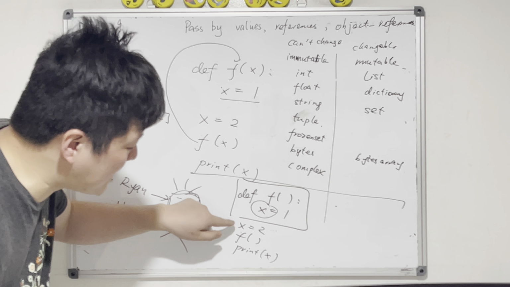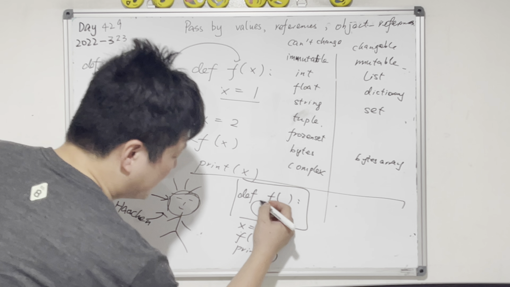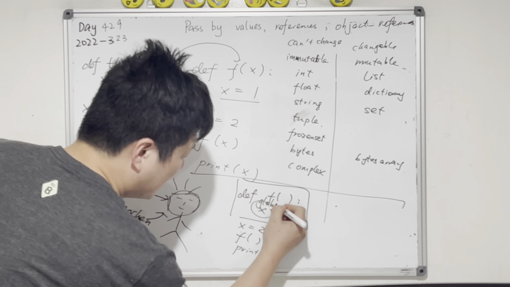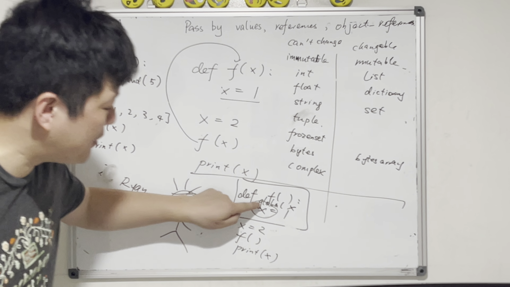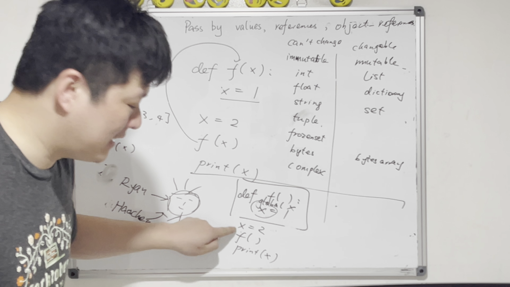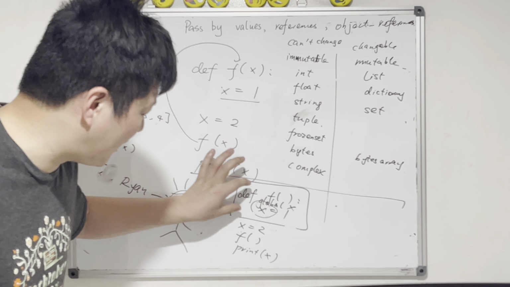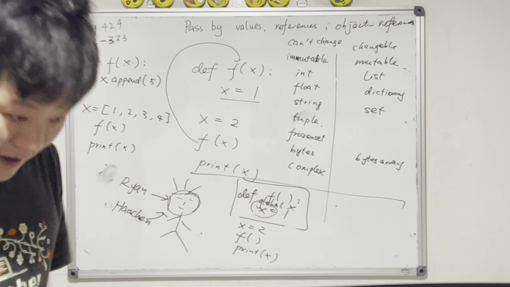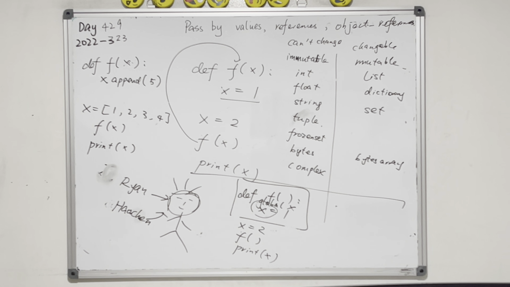If I want to say this x is the same, I have to declare global x. So when I put this global x, what does it mean? It means this x is the x outside. So when I do this, x will be equal to 1. Okay, so we talk about this.